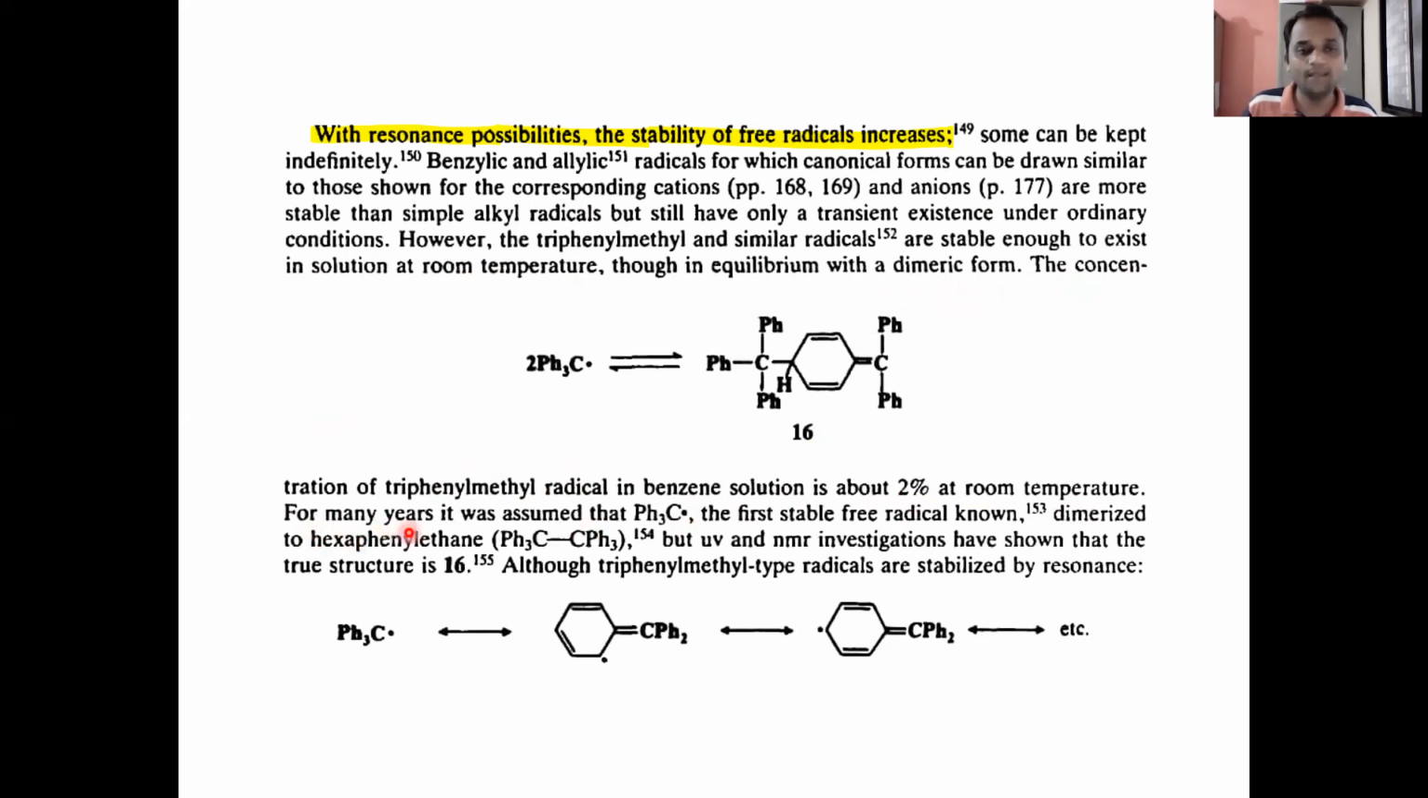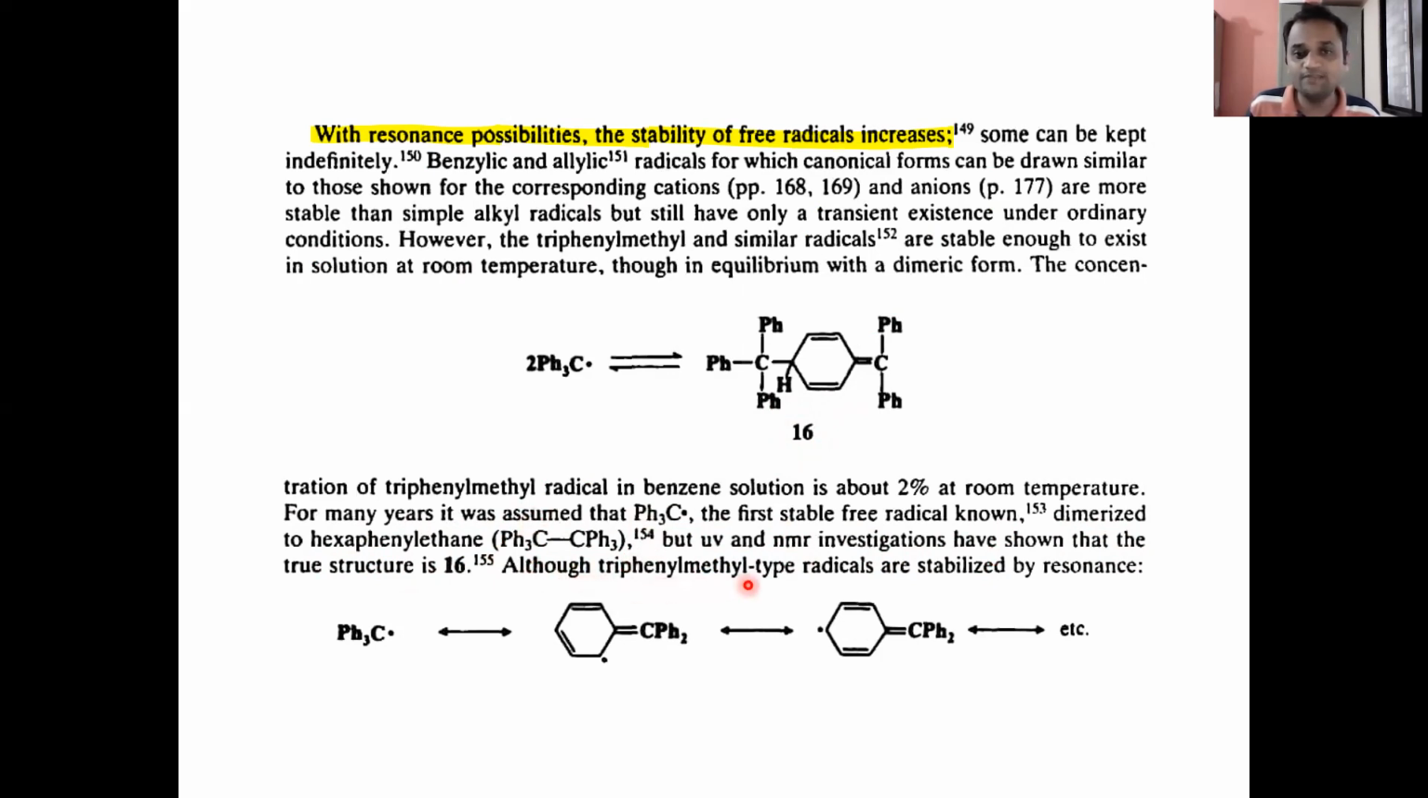Now, for many years, it was assumed that the triphenylmethyl radical, the first stable free radical known, dimerized to hexaphenylethane, that is Ph3C-CPh3, but UV and NMR investigations have shown that the true structure is 16. So this is the true structure. Actually, it is not dimerized like this.